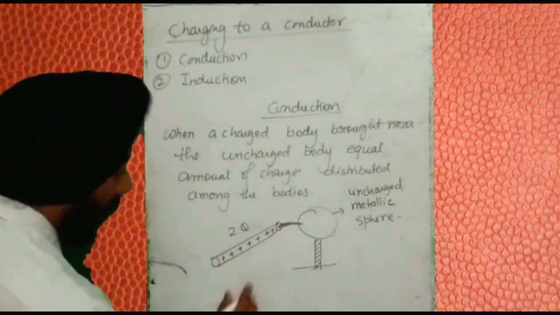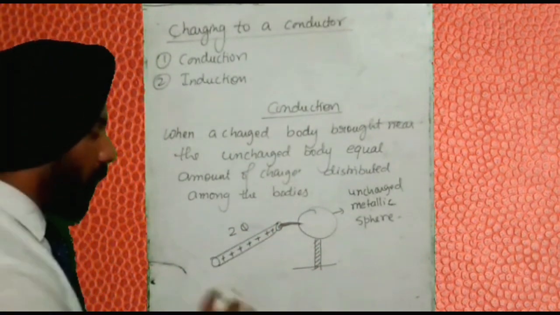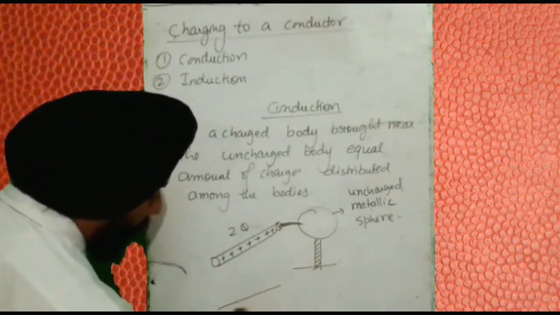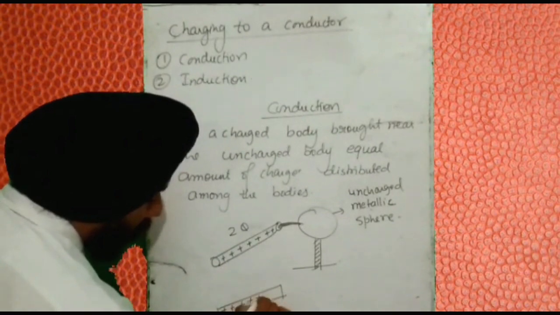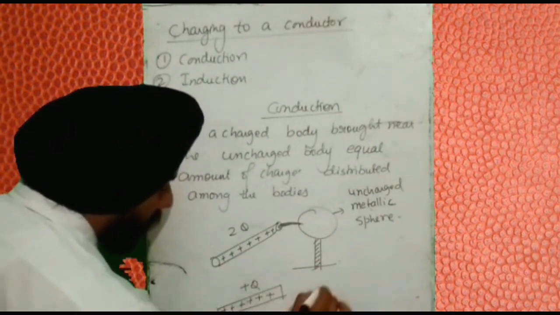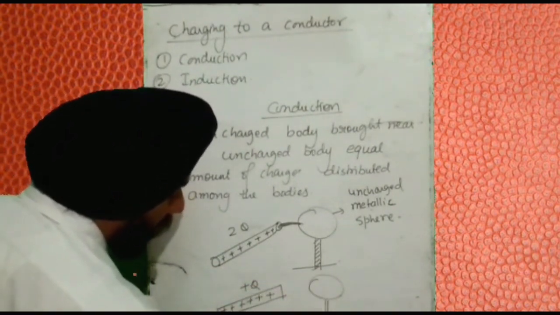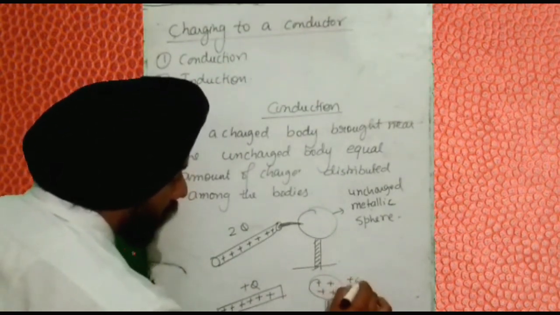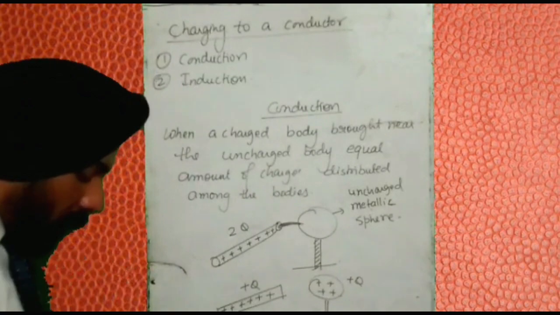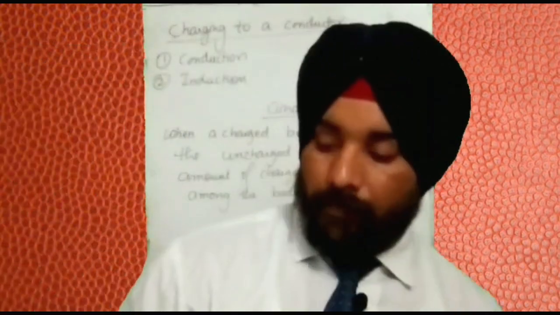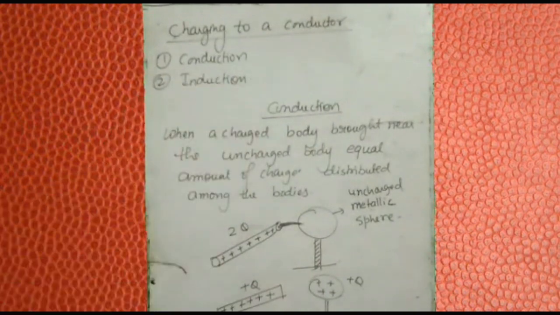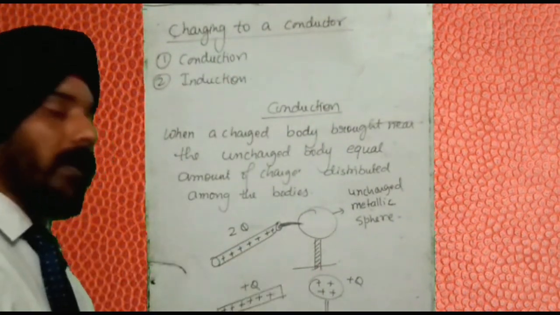Now what will happen when you disconnect them, when you separate them? When you separate them, the aluminum rod will remain with plus Q charge and this sphere will also gain plus Q charge. Both will have equal charges. So what we learnt about conduction: two very important facts we could see.